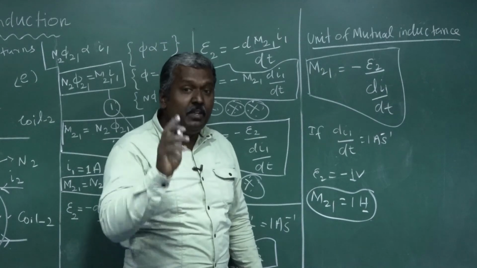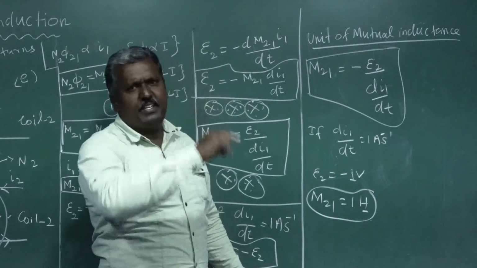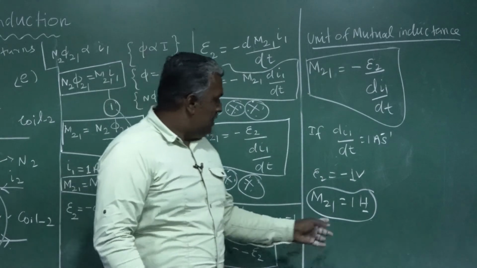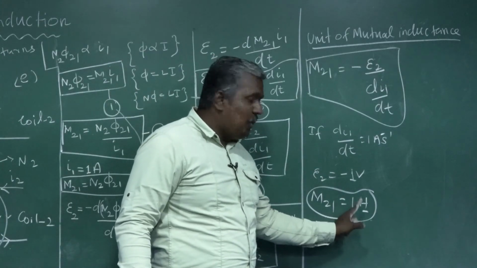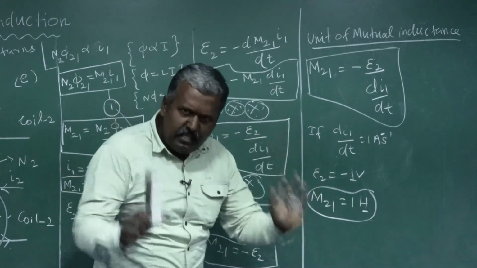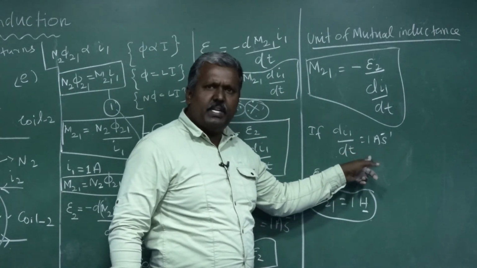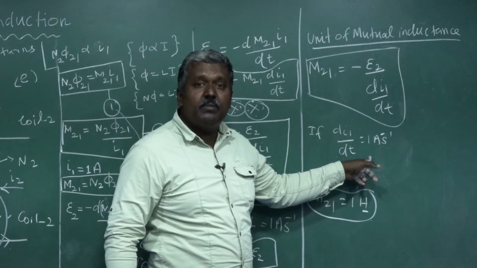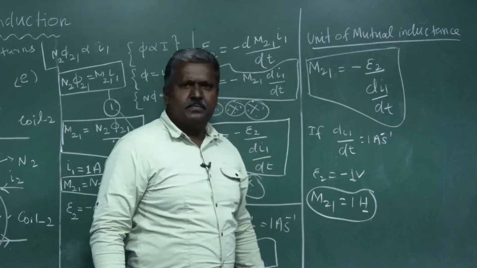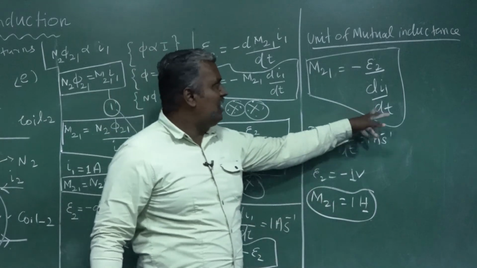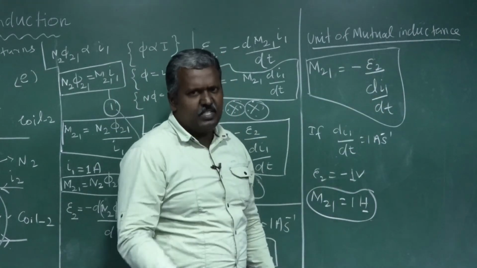Then, what is meant by 1 Henry? Now we are going to discuss the definition of 1 Henry. The mutual inductance of coil 2 with respect to coil 1 is said to be 1 Henry if the rate of change of current in the primary coil is 1 ampere per 1 second and the opposing induced EMF in coil 2 is equal to 1 volt. That's all. You must add the unit.